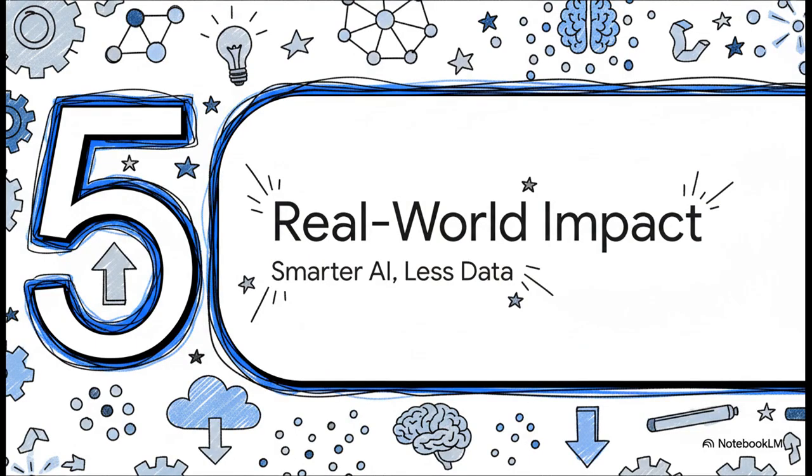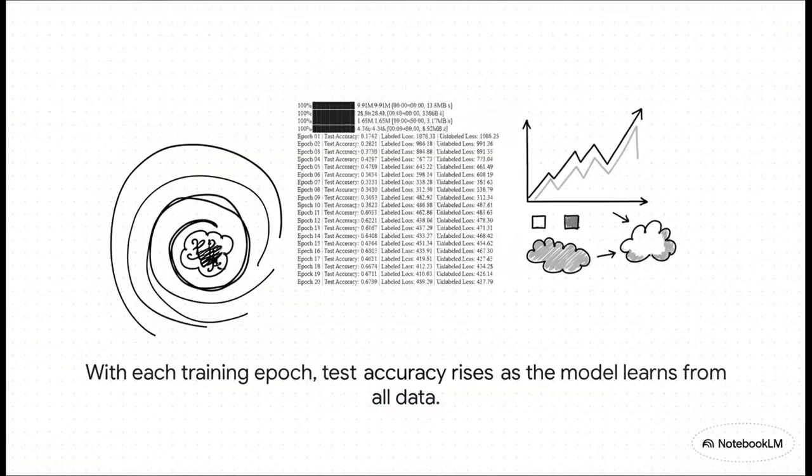Okay, this all sounds great in theory, but does it actually work? Let's take a look at the payoff. Did Dr. Ada's strategy of combining all these ideas actually lead to a smarter AI that could learn from that mountain of unlabeled data? The proof is right here in the training logs. What we're looking at are the results after each full pass, or epoch, through the data. I want you to focus on that test accuracy number.